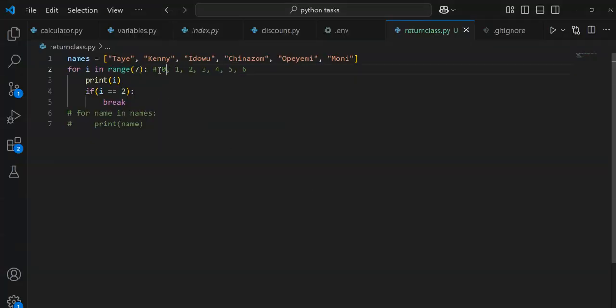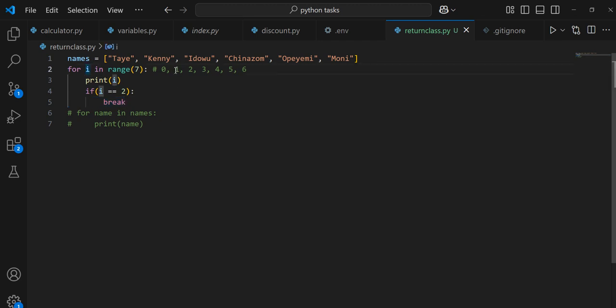So, when range 7 looks like this, 0 to 6, i will first be the first value here, which is 0. It's going to print i, which is 0. Is i equal to 2? What is i? 0, right? Is 0 equal to 2? No. That means it will not enter this place, so it's not going to see this break.